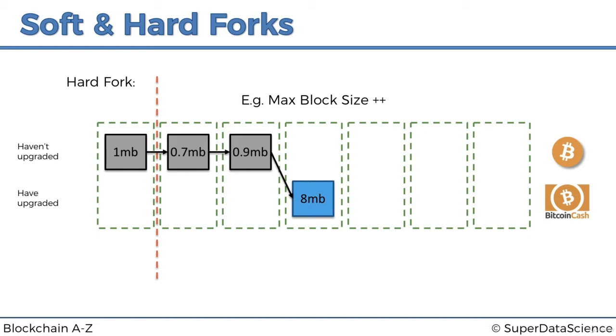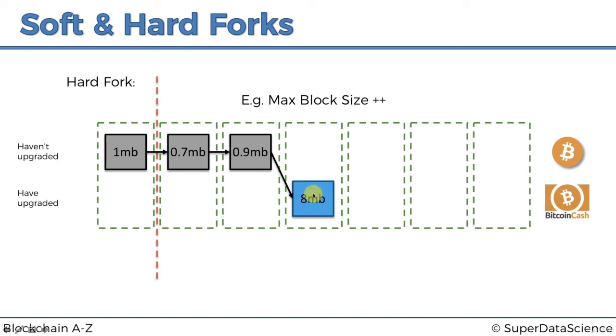Then what happens here is that this block is now indeed following the rules of the new network of Bitcoin Cash, correct, because 8 megabytes is in the limit of 8 megabytes. However, 8 megabytes is way more than 1 megabyte, and it doesn't follow the rules of the Bitcoin network, of the old network. So what that means is that the miners that haven't upgraded to the new rules, they will reject this block. They will not accept it into their chain.